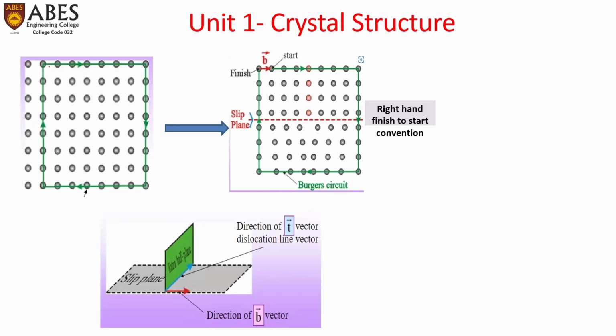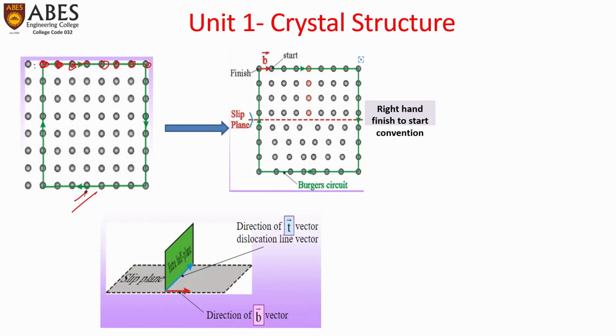We can have a look and more understanding from this picture. Suppose this is a picture of a perfect crystal. Here all the atoms are placed periodically. If we take a Burgers circuit, if we try to complete a circuit starting from this point, we'll move one atomic distance away.